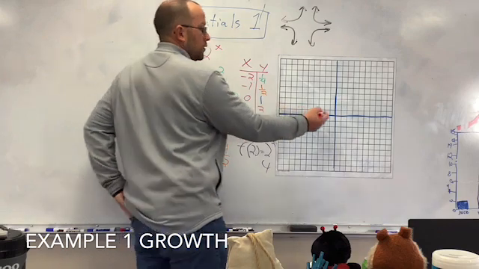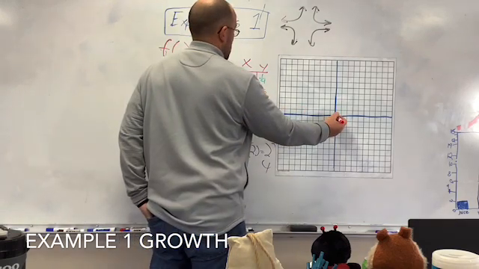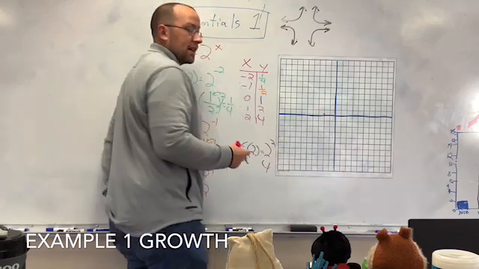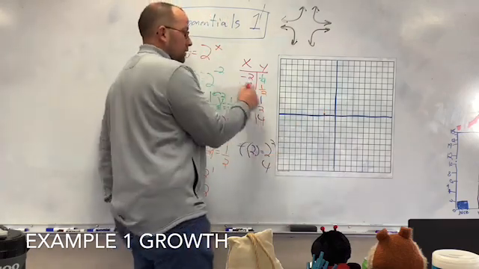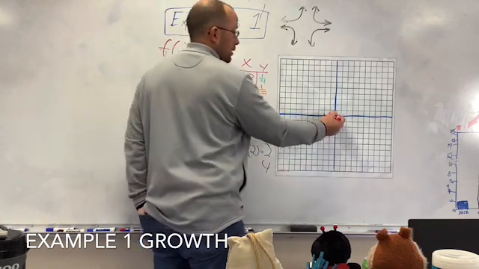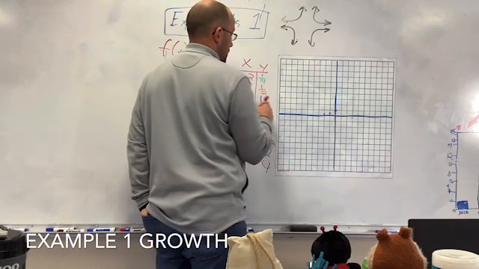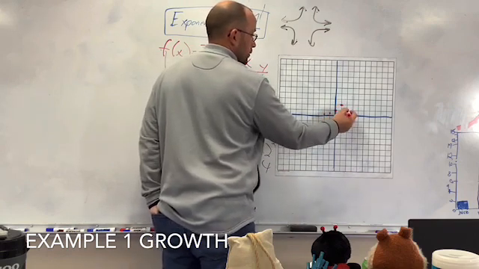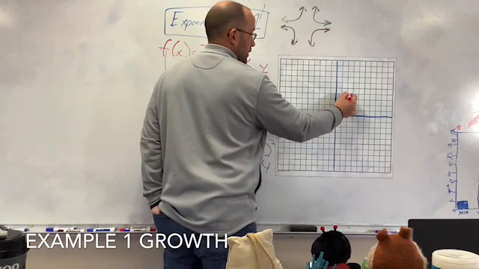So negative 2, 1/4. Doesn't have to be exact as long as it's close enough. Negative 1, 1/2, 0, 1, 1, 2, 2, 4.